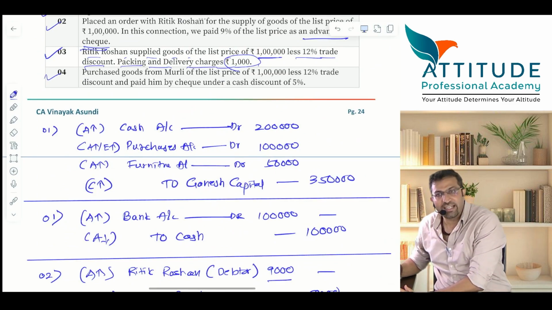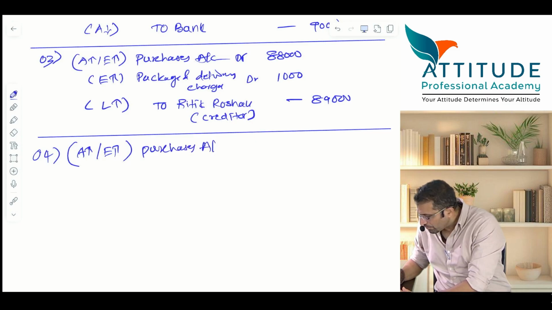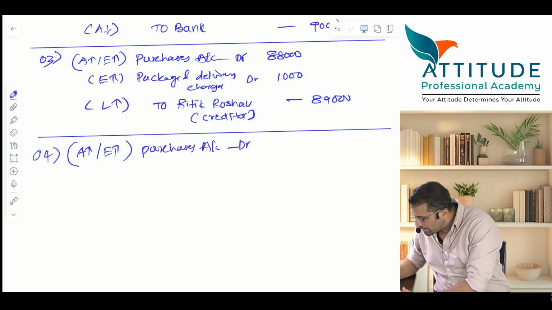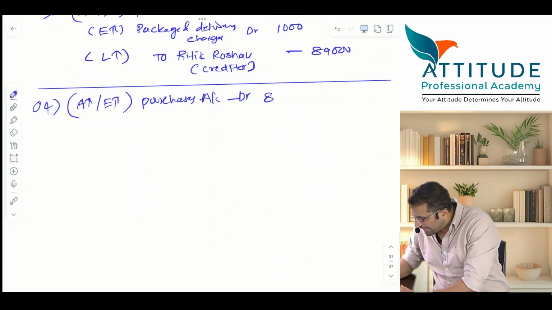Purchased goods from Murali. Purchase account debit. Asset increases or expense increases? Purchases account debit. How much? Reason is trade discount should not be recorded. Okay, 88,000. Good. But are you giving a check?